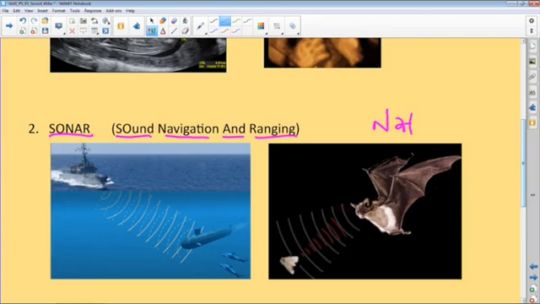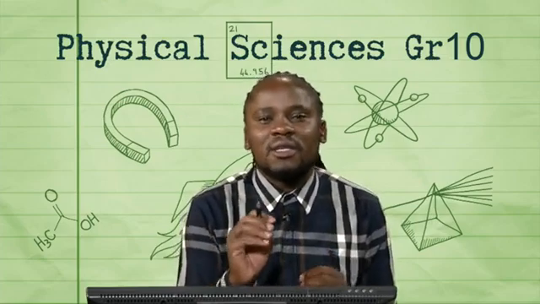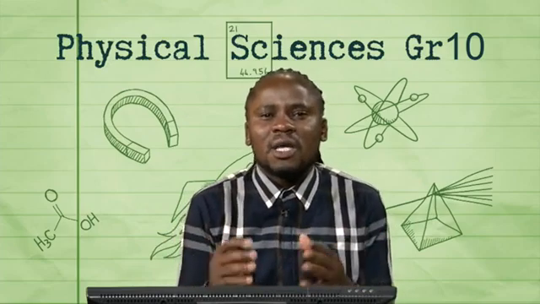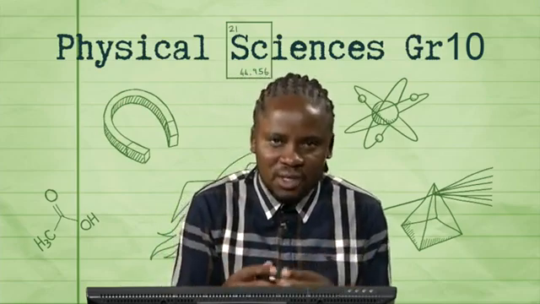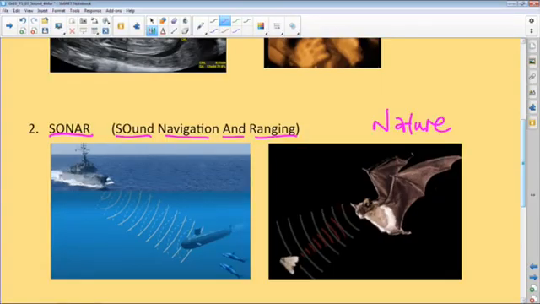This is how, remember, the bat can't see, but it has to hunt. Ever wondered how it finds its way or locates prey and is able to feed itself? It sends very low frequency sound waves which get reflected from an object. Either the object will be moving or stationary, then it can locate it. By so doing, it can be in a position to catch its prey, which is very interesting, right? Now, in nature, these animals send those low frequency waves, then when they reflect, they can know the speed. Remember, speed is also to do with the medium in which the vibrations or the longitudinal waves are being propagated.